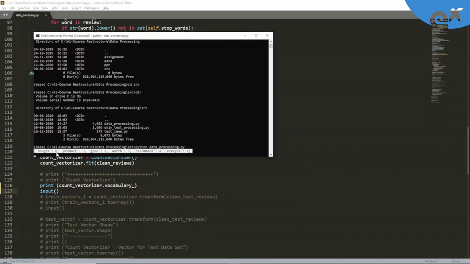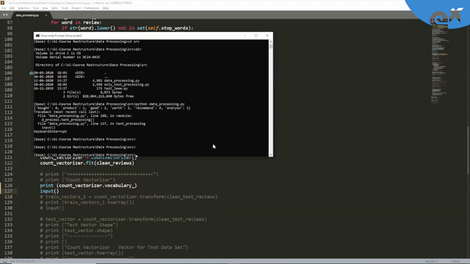It says that, hey, in our vector, the first position will denote bought. The second position is for word everyone. The third position is for word good. The fourth position is for word product. And then the fifth position is for word recommend. And the sixth one is for word worth. Okay. So these are the words which are going to be part of our feature list, right?